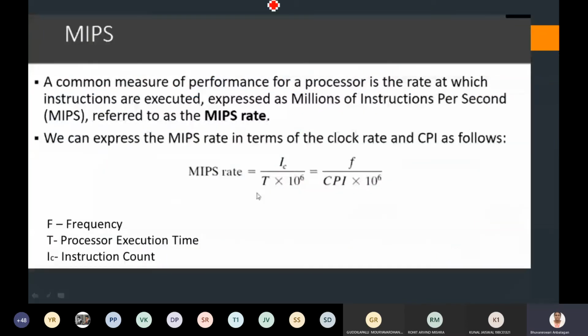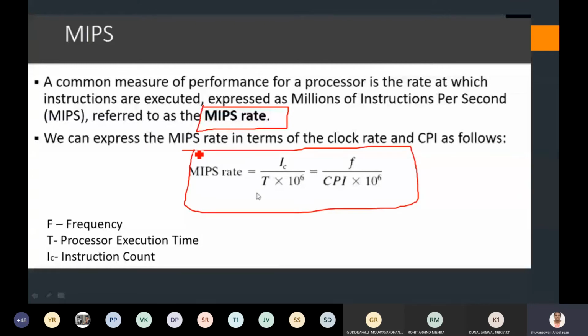Now, my another example is going to be millions of instructions per second. If my processor has the ability to process millions of instructions per second, which is otherwise called the MIPS rate, this has been a typical rate. In that case, how do I calculate the rate at which the processor is going to execute?